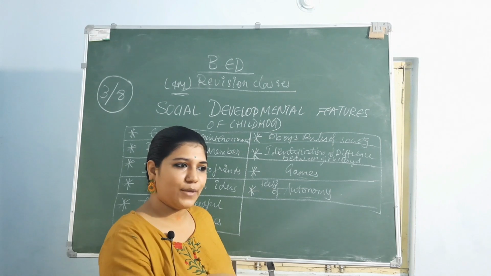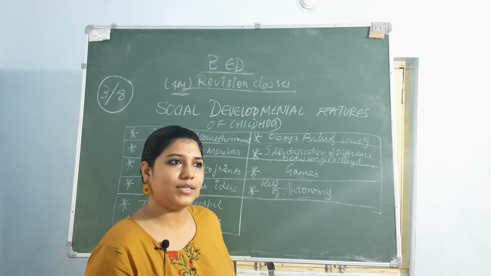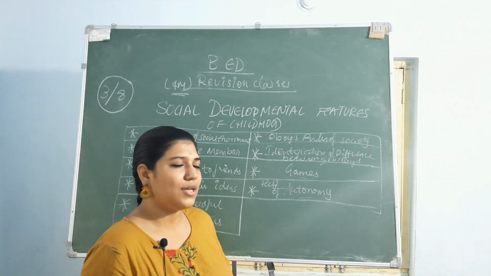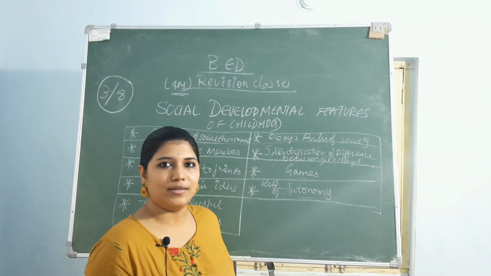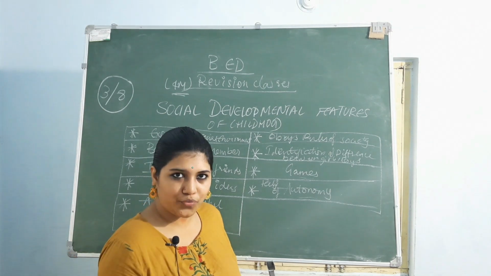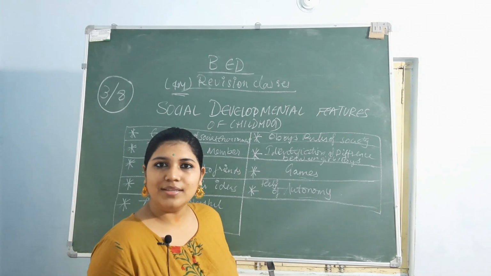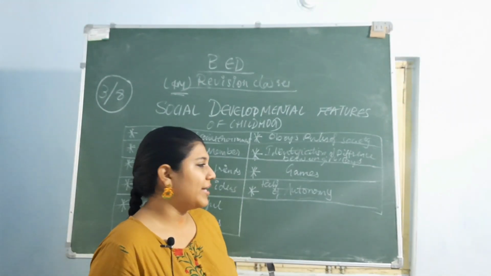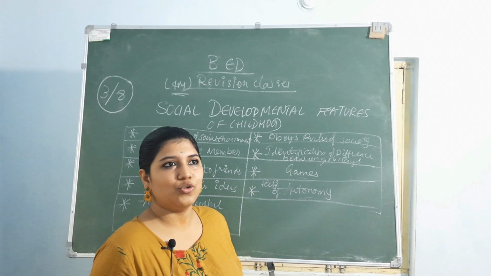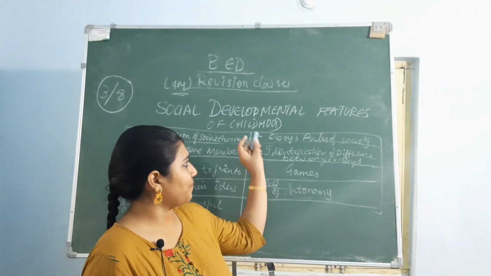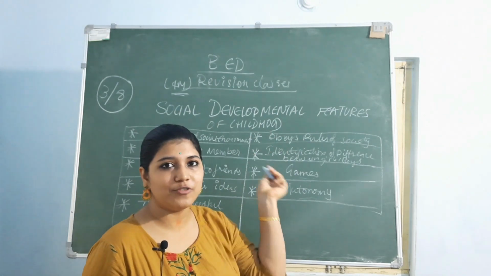Once they are habituated with this environment, these circumstances, all the society rules and regulations, they feel independent and they can do whatever they want. Even if their parents go to work, they can easily come outside, go to a friend's house and play. So that feeling of autonomy, the independence to do whatever they like, is the main characteristic of social development features of childhood.